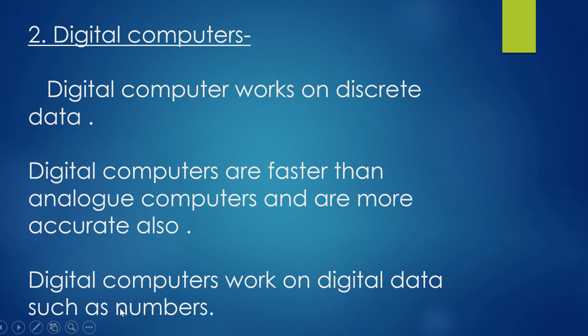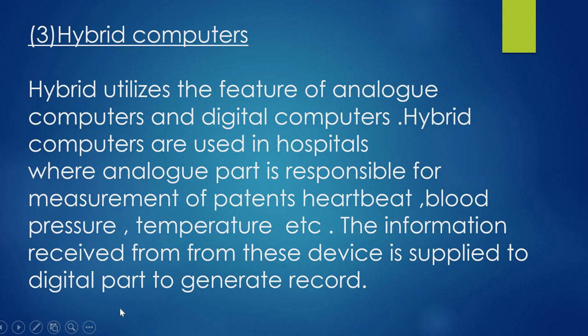Then second one, digital computers. Digital computers work on discrete data or digital data. These digital computers are faster than analog computers and more accurate also. And digital computers work on digital data such as numbers.